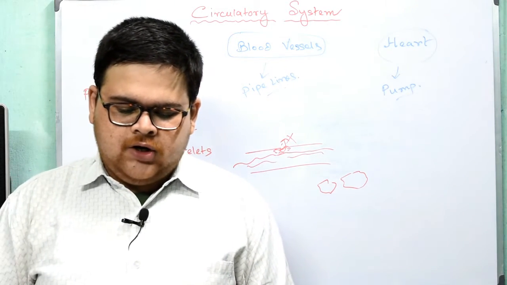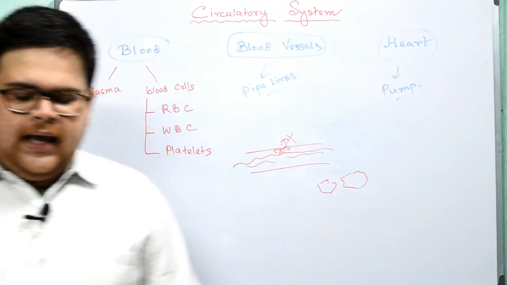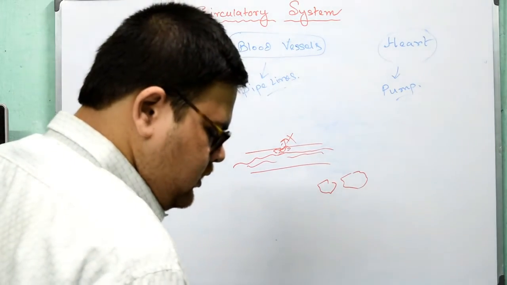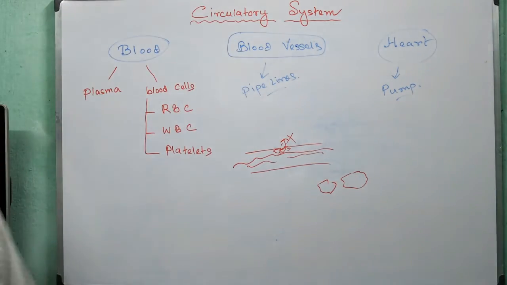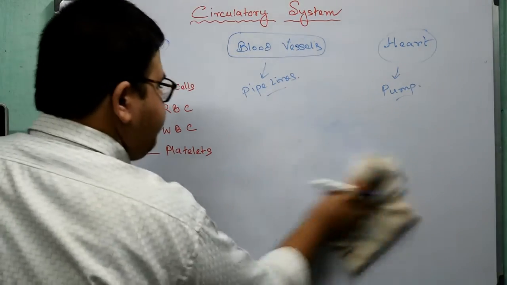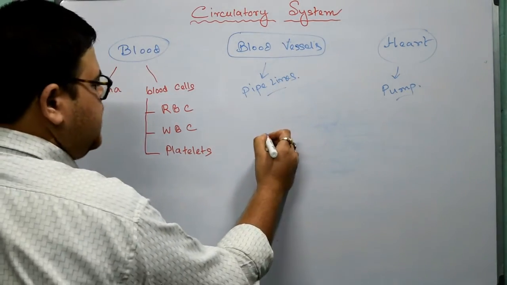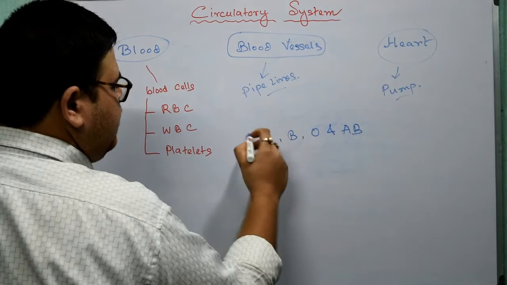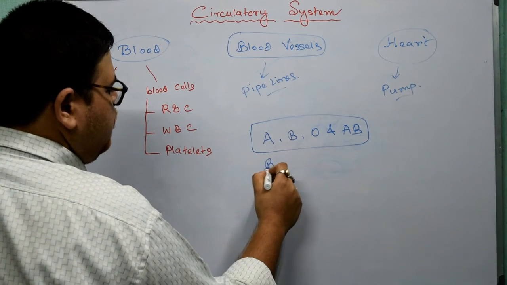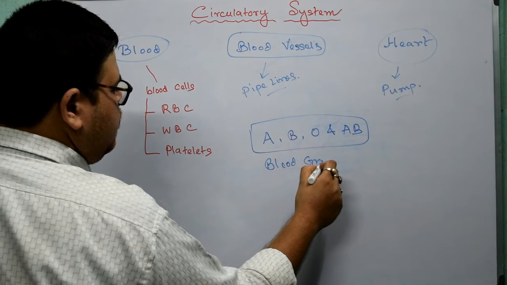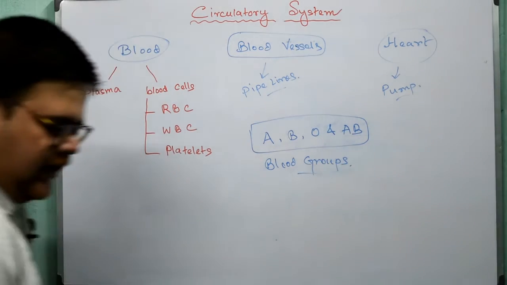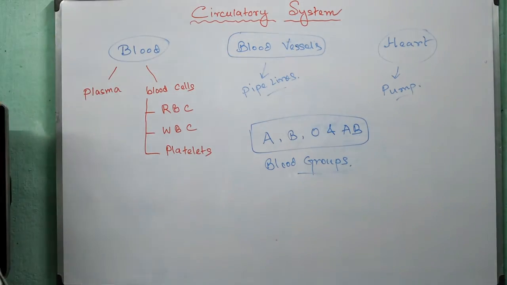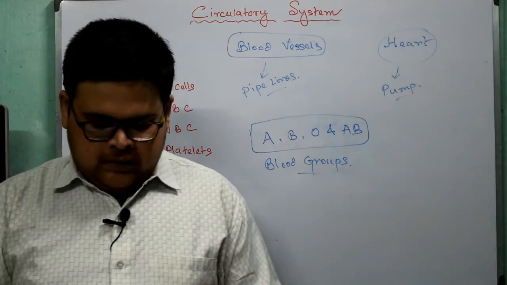The human body can be classified into 4 different blood groups. What are they? A, B, O and AB. See, this is very important. Please remember it. What are they? Blood groups are A, B, O and AB. These are the blood groups that are present in humans. Okay, what are they? I am repeating again: A, B, O and AB. Clear? Now see,